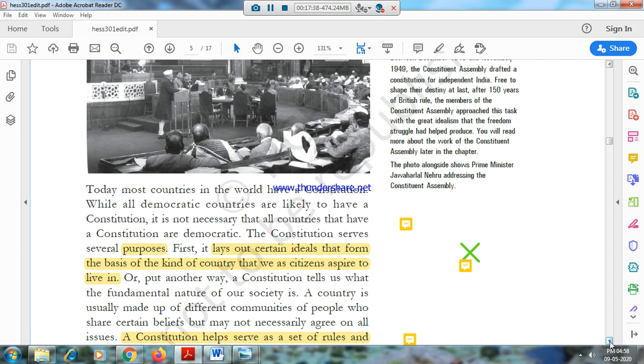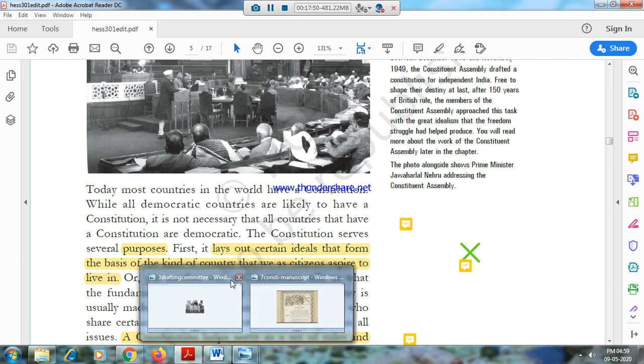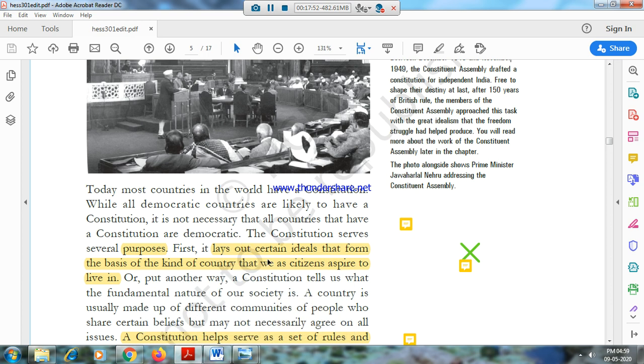Okay, so the constitution serves several purposes. There are 3 purposes that the constitution serves according to our book. It lays out certain ideals that form the basis of the kind of country that we as citizens aspire to live in.